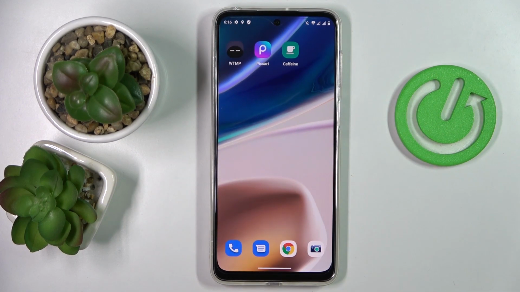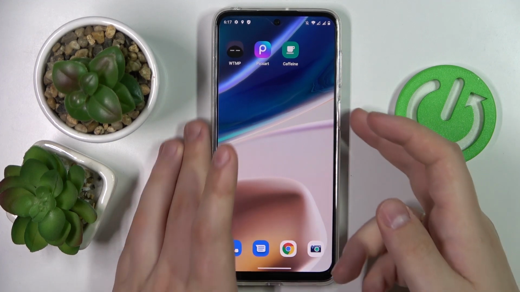So if you would like to know for sure whether someone tried to get unauthorized access to your device, I highly recommend that you try checking this app out.